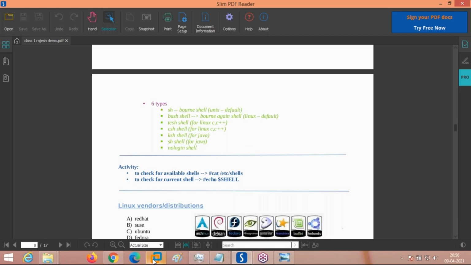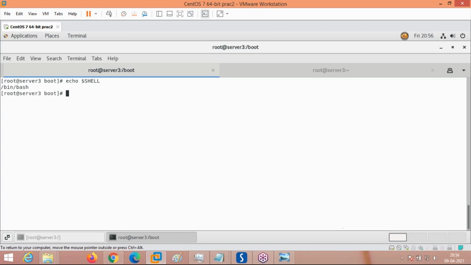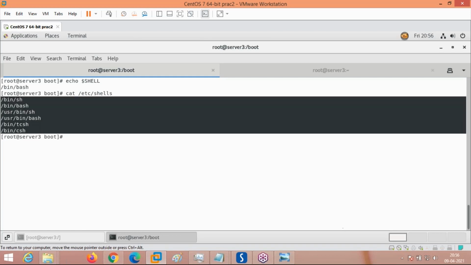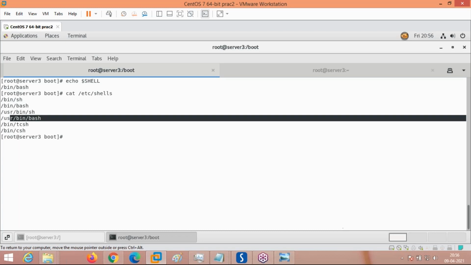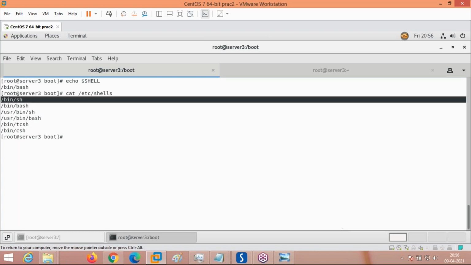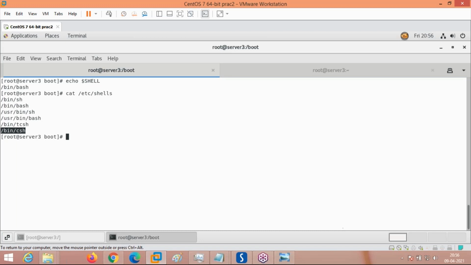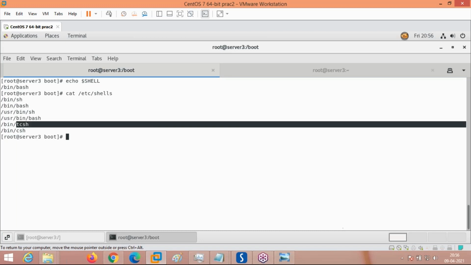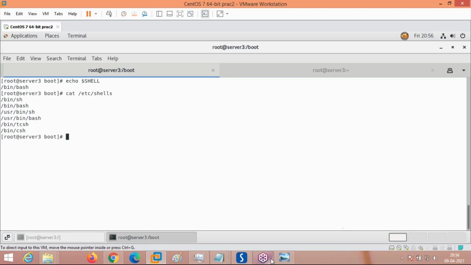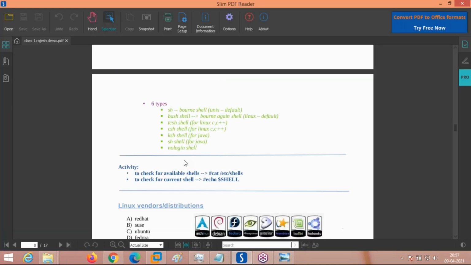If you want to know what shells are currently supported in Linux, look at /etc/shells. This is where we can get the information of the shells available apart from the bash shell. Apart from /bin/bash, there are other shells like the sh shell, tcsh shell, and csh shell. C stands for C shell, and tcsh stands for Turbo C shell or TENEX C shell. Okay, we will cover that later.